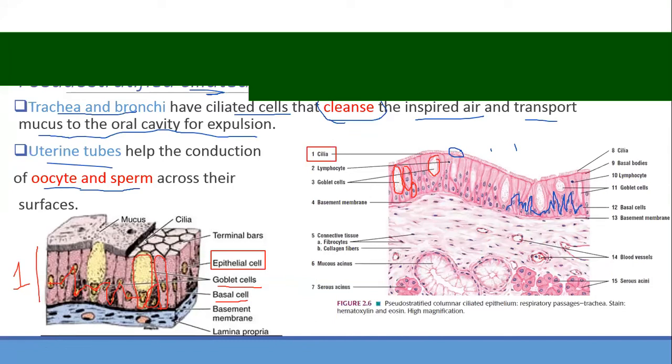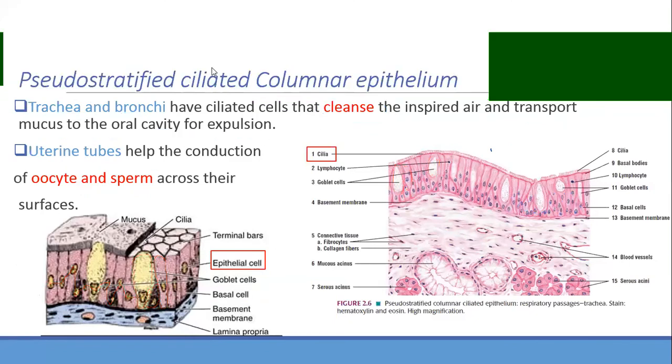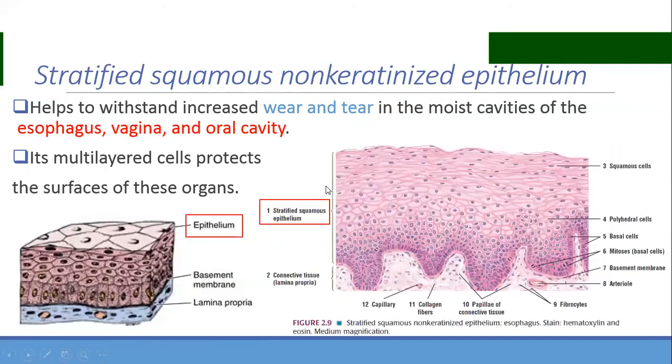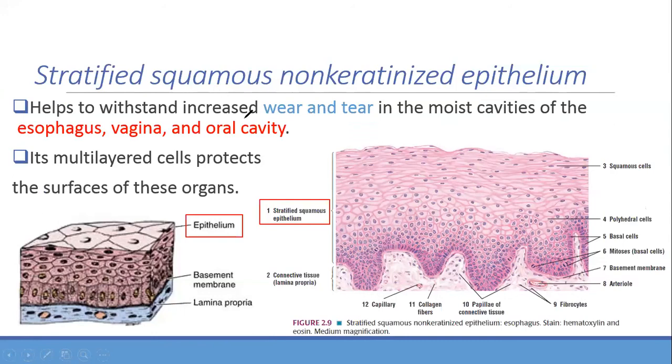Okay. Now pseudo-stratified ciliated columnar epithelium, and it is seen here. That's clear now. Let me move to the next. I think I'll not be able to finish. Okay, stratified squamous non-keratinized epithelium. Location I'll tell you first. It's in the esophagus, vagina, oral cavity. The reason why it is there is that it helps in withstanding wear and tear.